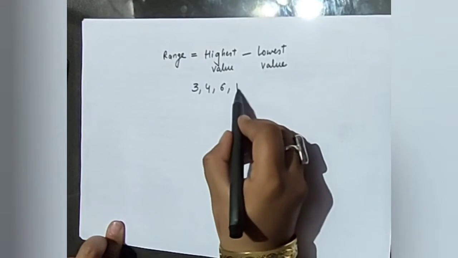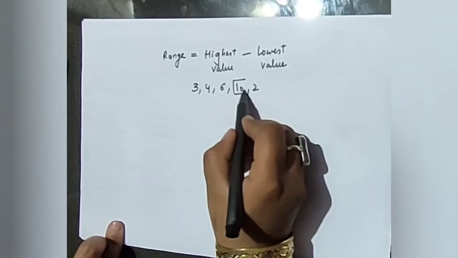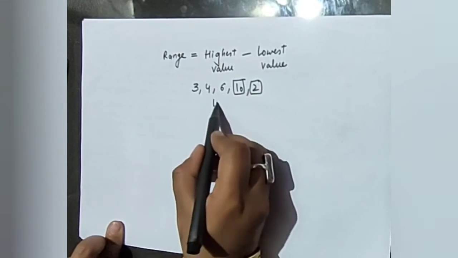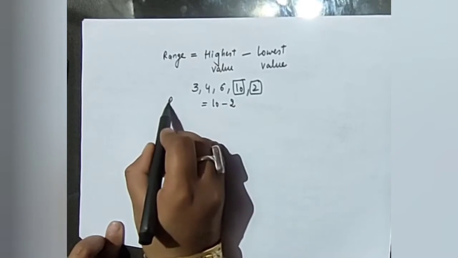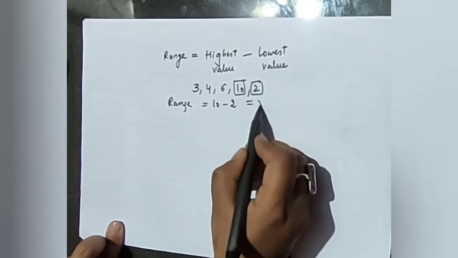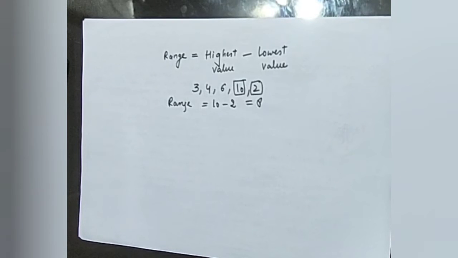This is discontinuous data. The highest value is 10 and the lowest value is 2, so the range in this case is 10 minus 2, that is 8. Students, these are some basic things you need to focus on before discussing exercise 14.2.